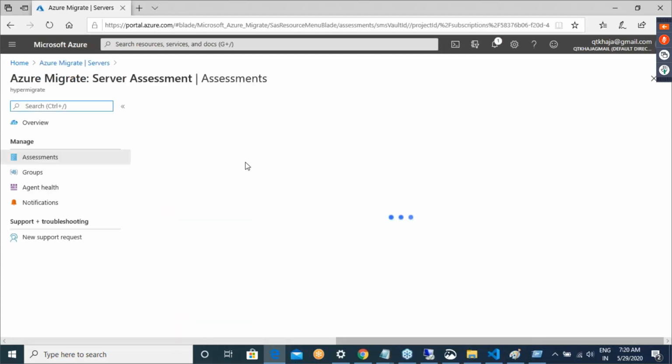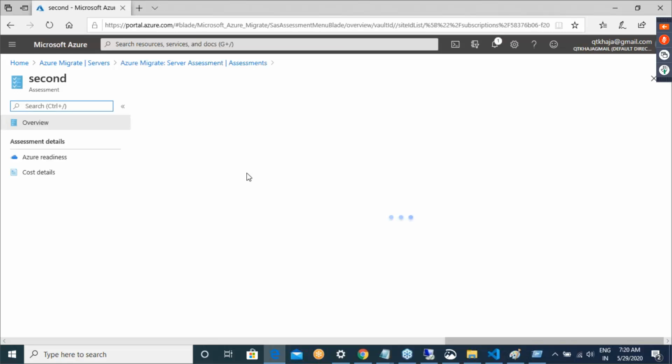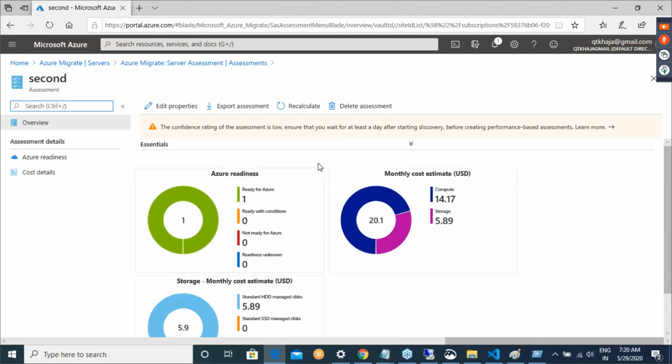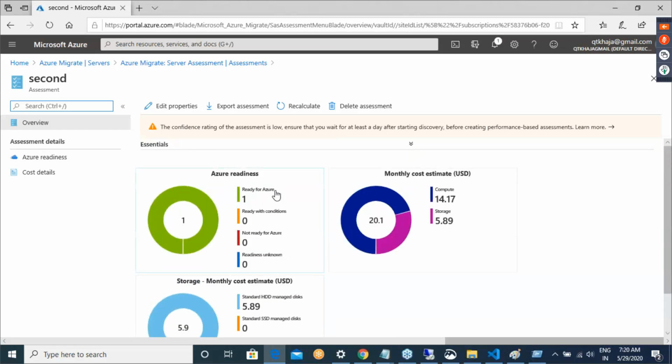Now you get into this assessment again. Let me look into this Windows one. So Windows is also giving you an assessment report. It gives you the monthly cost of this machine after moving to Azure. Not only that, it also speaks about your rating. For example, the Windows machine is ready for Azure. The other two Linux machines are conditionally ready for Azure. So what do we mean by that?